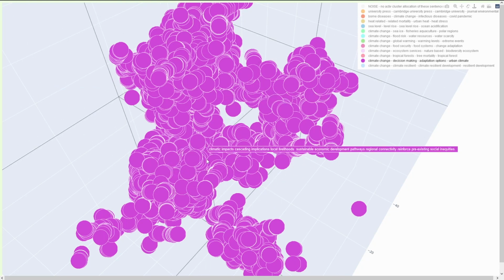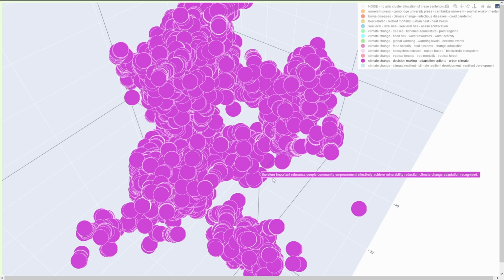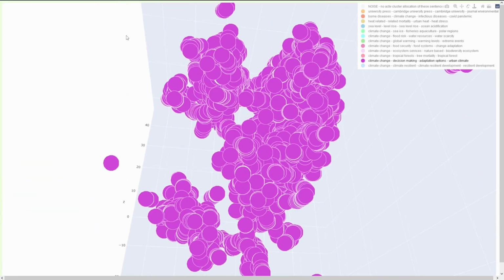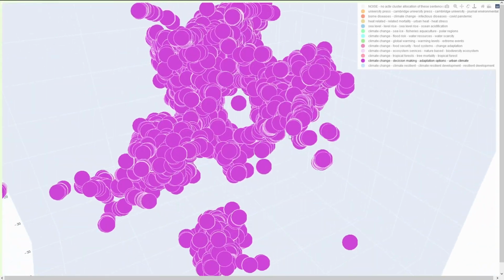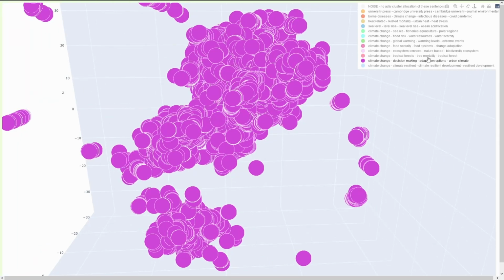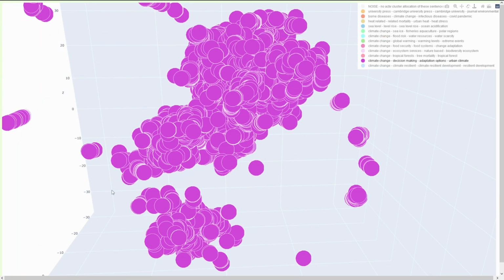So you have 3, 4, 5 clusters maybe here. Urban climate is, of course, thinking about options that we have for climate change adaptation and decision making for our future. It is interesting. So I hope that you are satisfied with the size of my indicator bubbles. But since we are talking about this, let me show you something else.